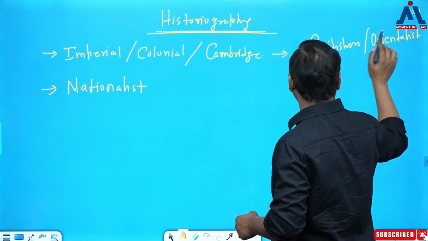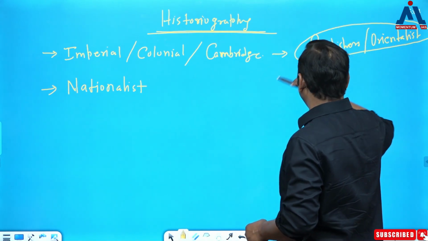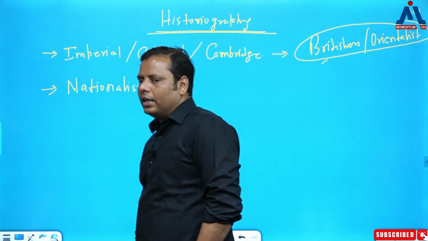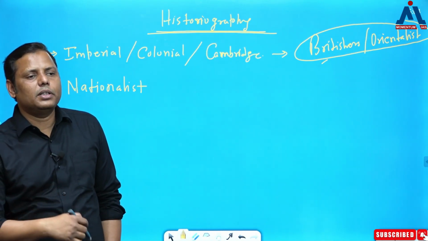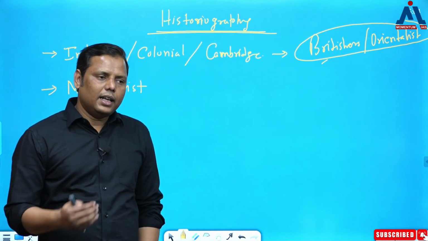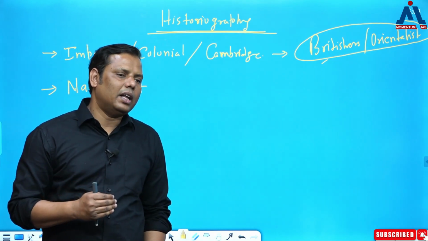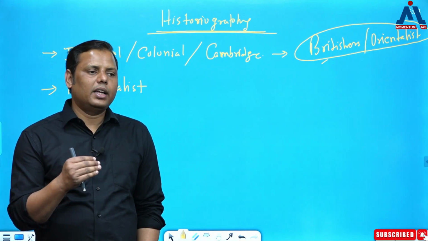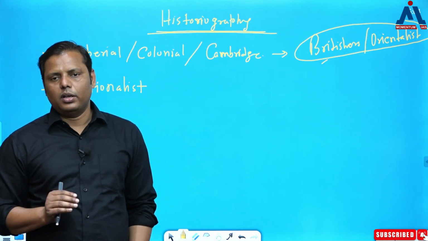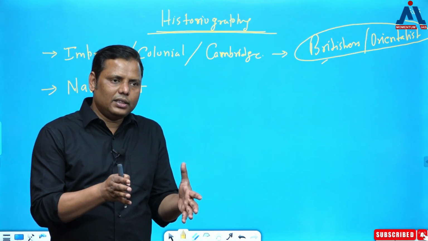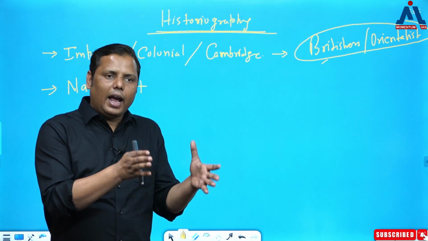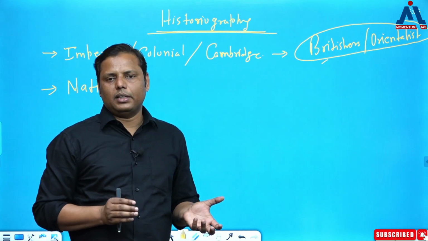So when I'm telling you that this is a sort of biased school of history writing, it's very much true of the nationalist school also. The nationalist school was also very much biased because they were more willing to answer the questions which were created by the imperial school. They had created certain questions, they had been asking certain questions, and those questions were answered by the nationalist school.